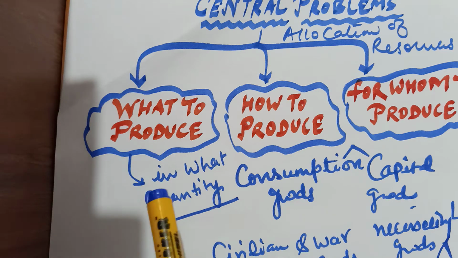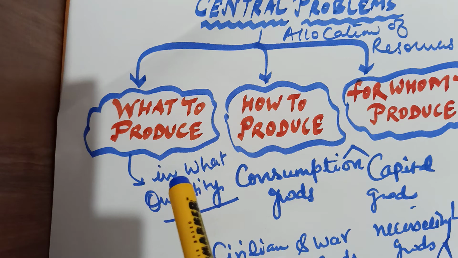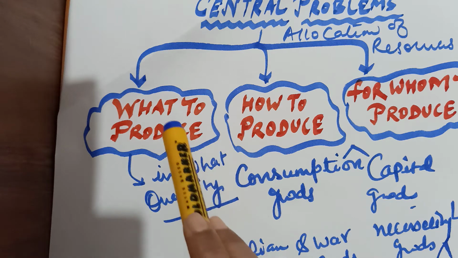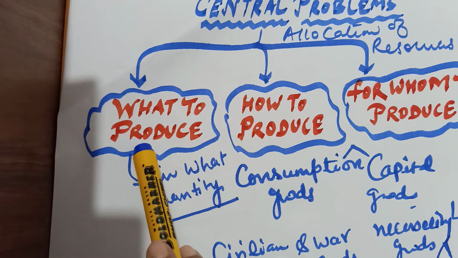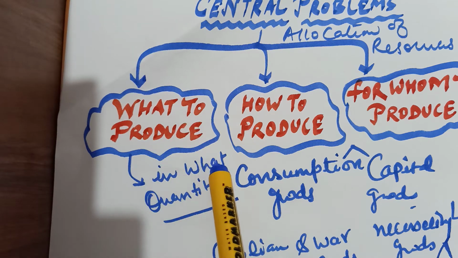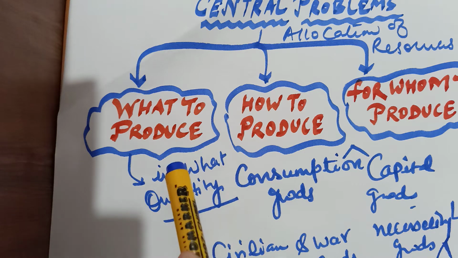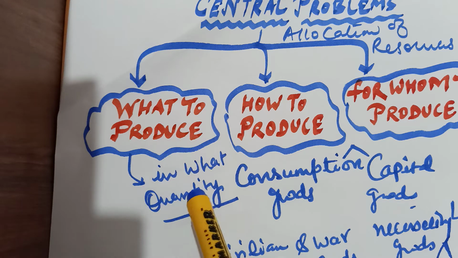A major problem before a country is to decide what commodity should be produced and in what quantity. This central problem is related with what to produce and in what quantity, with limited resources. So it refers to the choice among different types of goods. For this, it has to make a choice out of the following alternatives.